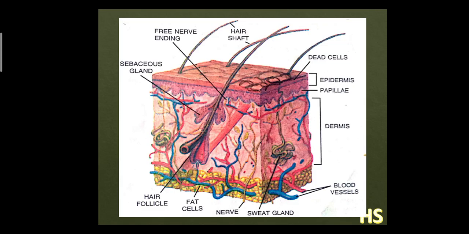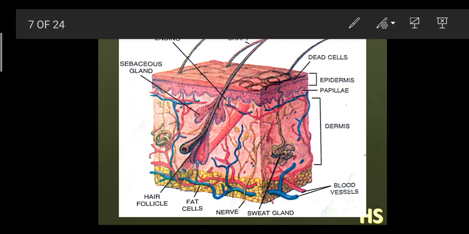Now we will look at this structure. See, this above part is called the epidermis. This part is called the dermis layer, and between this epidermis and dermis there is a layer called the papilla. This layer, the papillae, consists of many blood vessels.